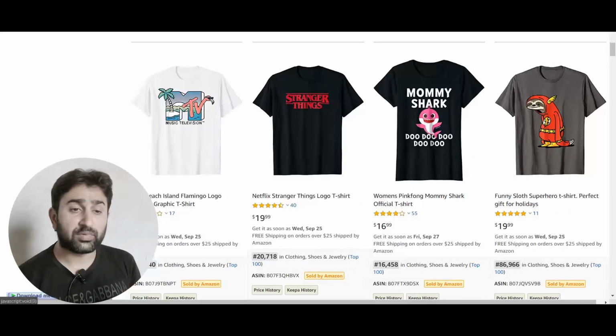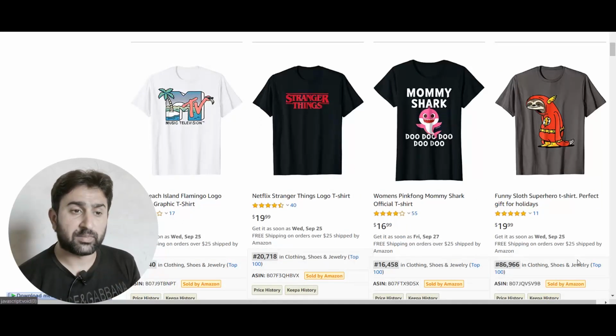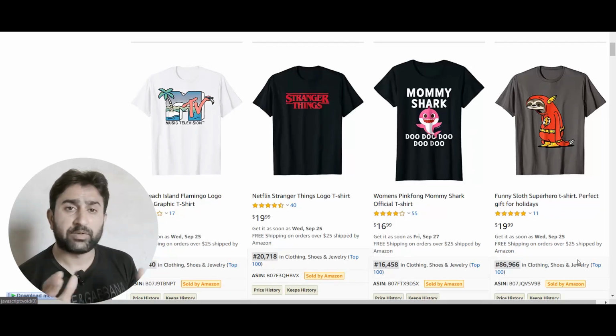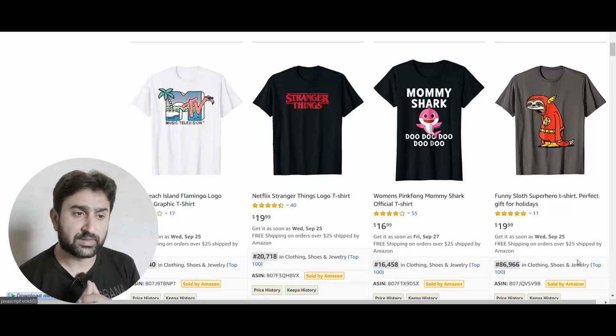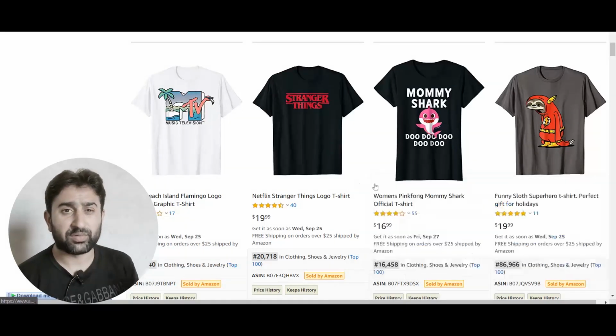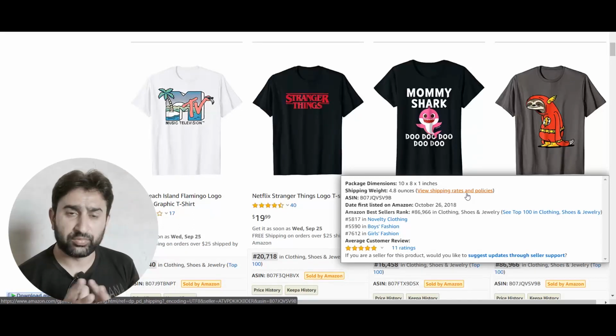Now you can say that this shirt is already online, so it might not be a copyright violation, but chances are that someone has not reported this shirt yet. Someone has not actually got notice from the trademark owner or the copyright owner of the particular design. Similarly, the case is Mommy Shark, which is also a variation of a popular song, the Baby Shark song.